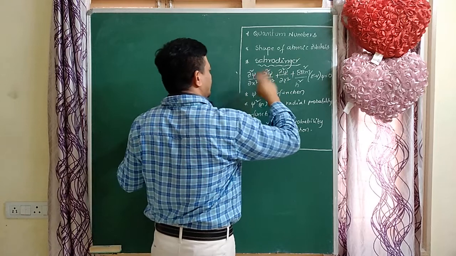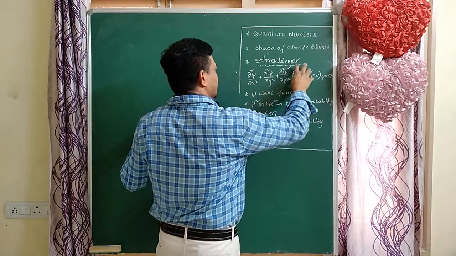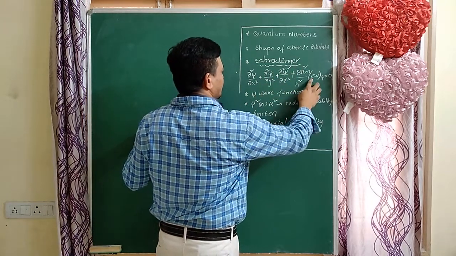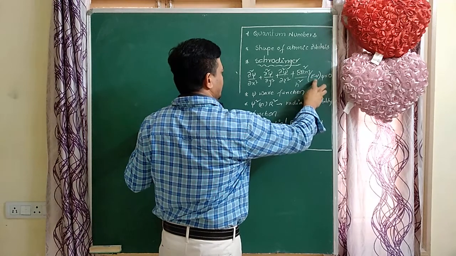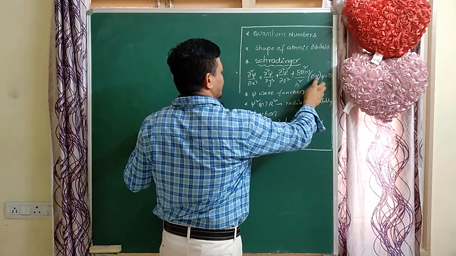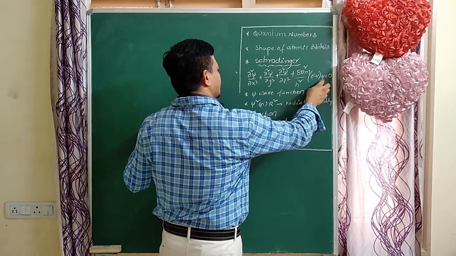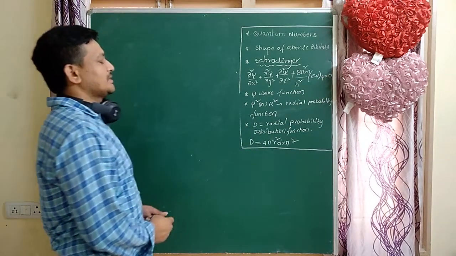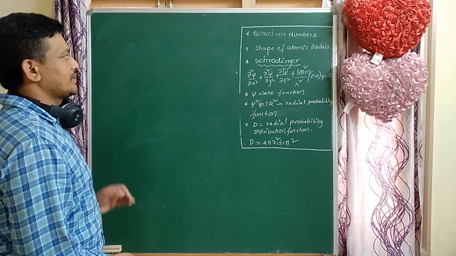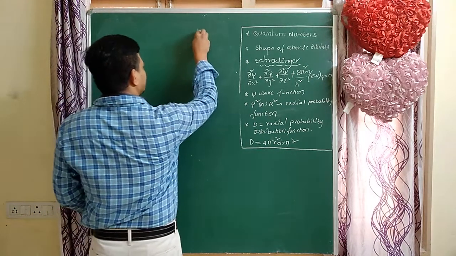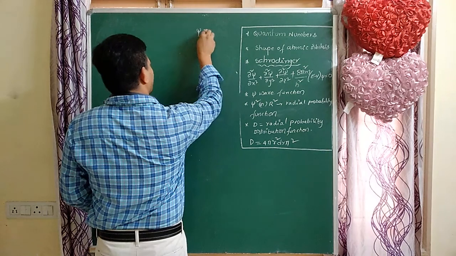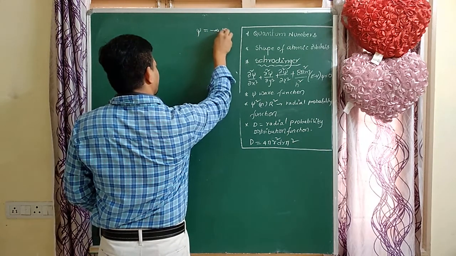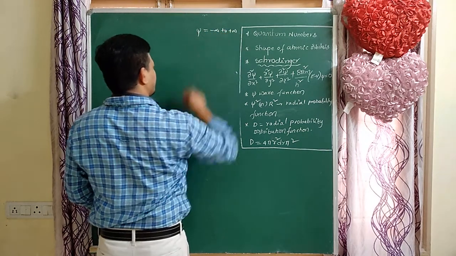Here E equals total energy, V equals potential energy, and E minus potential energy equals kinetic energy, into psi equals 0. Here psi is a wave function, whose values range from minus infinity to plus infinity.